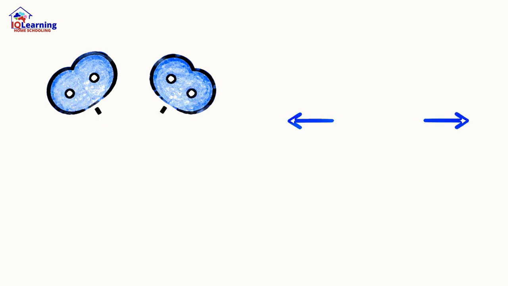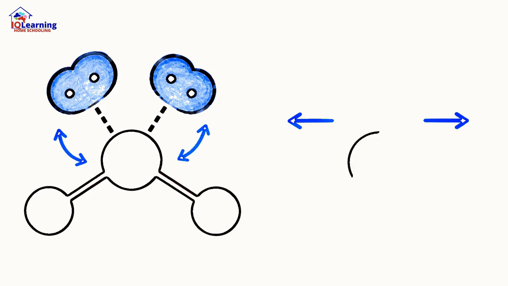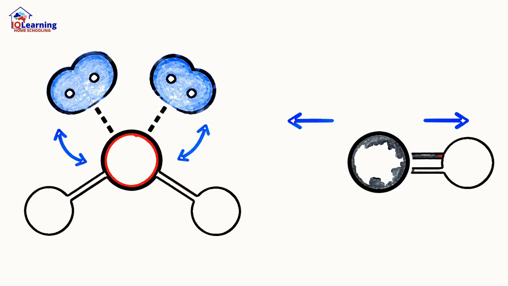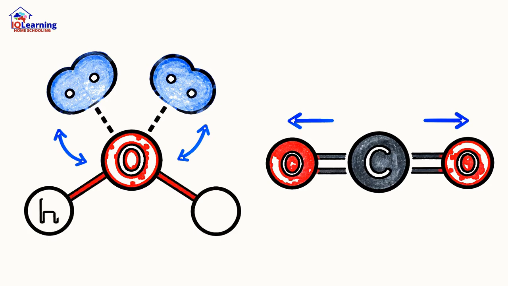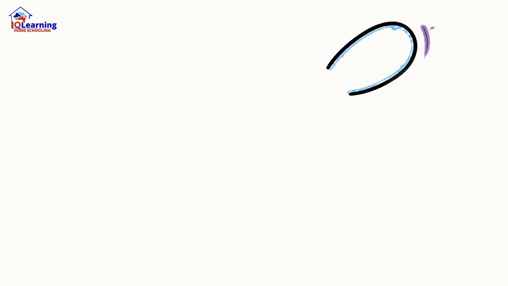Why is water a bent V shape, while the carbon dioxide we exhale is a perfectly straight line? This isn't random. The three-dimensional shape of a molecule dictates its entire identity, whether it's a liquid or a gas, how it smells, and even if it can save a life. The answer lies in a simple, universal rule.